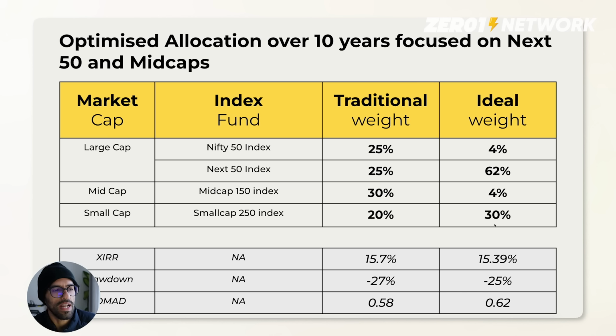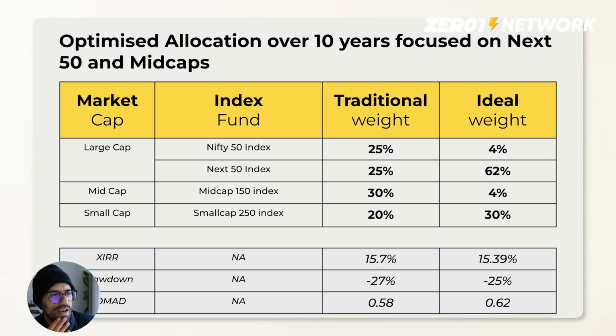So it has actually, over a 10-year period, increased the allocation from 20% to 30%, at least in one of these scenarios, right? Monte Carlo simulation, there'll be hundreds. This is the one in that particular scenario that won. But obviously, if I run it again, there will be another simulation. So there will be another ideal weight that would come up, right? So keep that in mind.